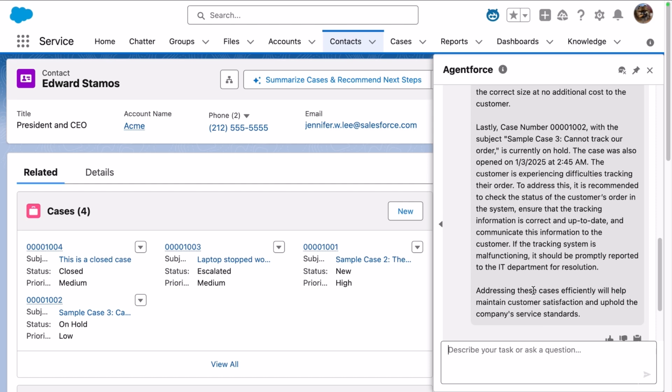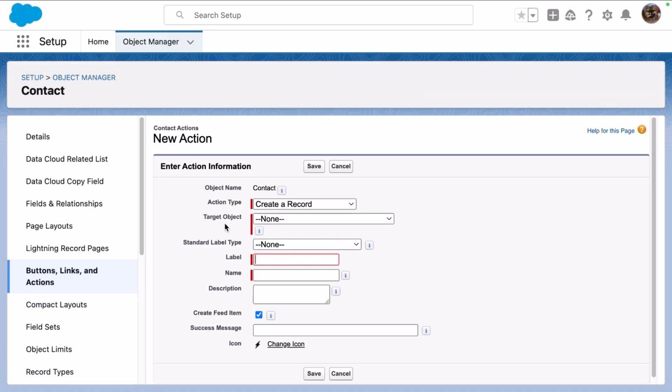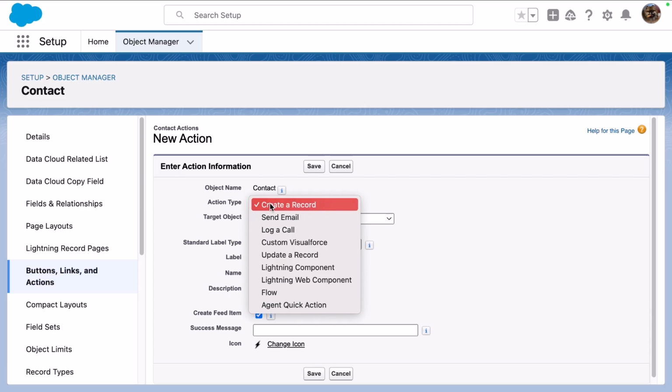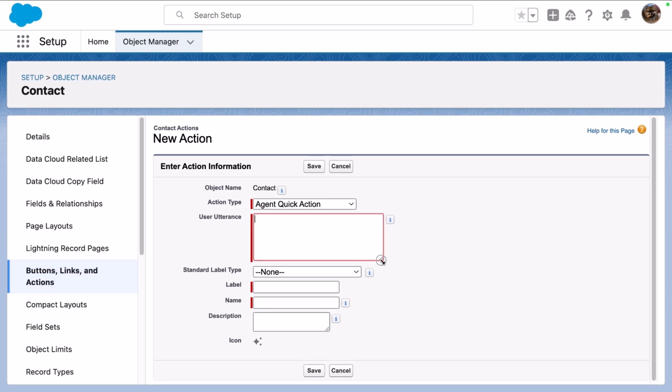So let me show you how we set this up. We're going to go and create a quick action. And here under action type, we're going to select the agent quick action. Next, we're going to provide the utterance. So think of this as the prompt that you give your agent.